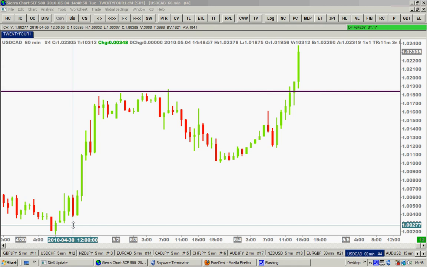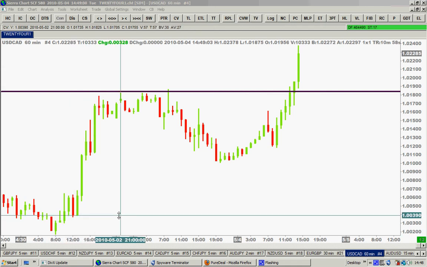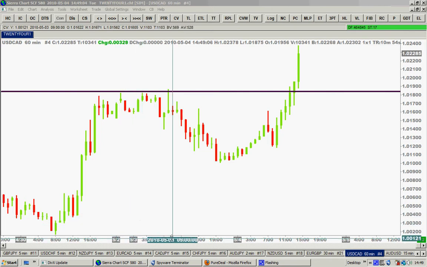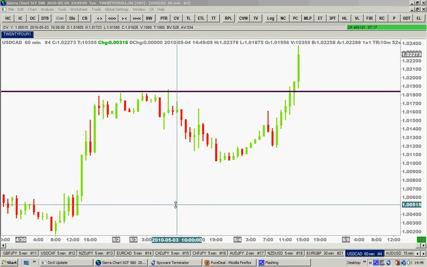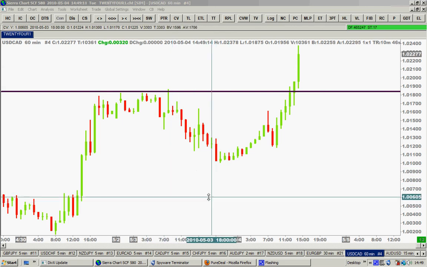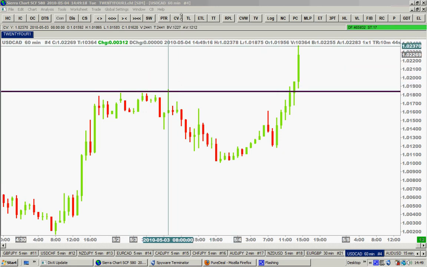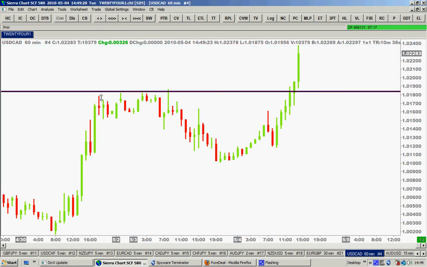Trading to you all. I have here the USD CAD currency pair, the dollar Canadian dollar currency pair, and I have here the hourly chart of this Canadian dollar currency pair. We have a breakout here. You see this blue line, this resistance level. Let me show you clearly. This resistance blue line has been broken on the hourly chart, and the price went up here. Right here you can see it's clearly broken.